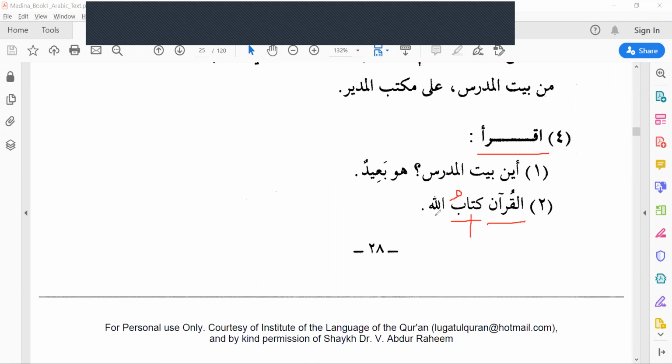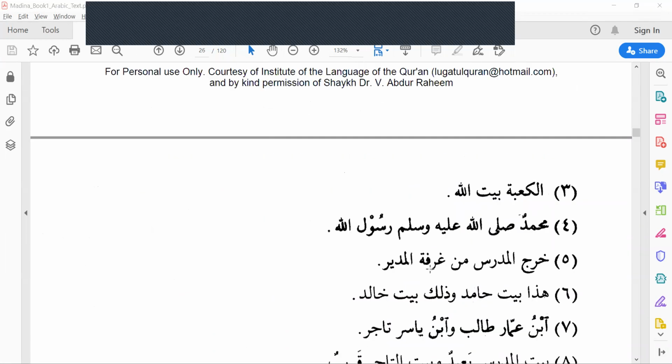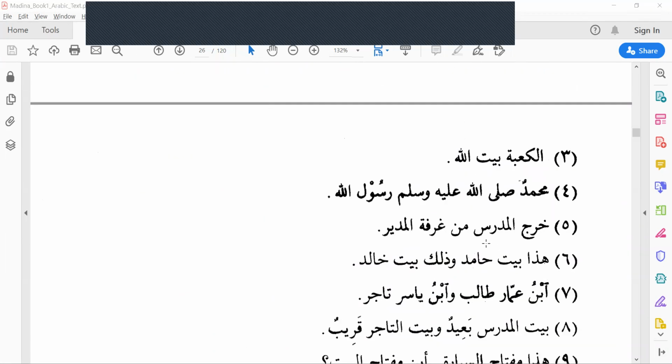Here it is mudaf and this one is the mudafun ilayhi. Al-Ka'batu, third one. Ka'batu, Baitul.